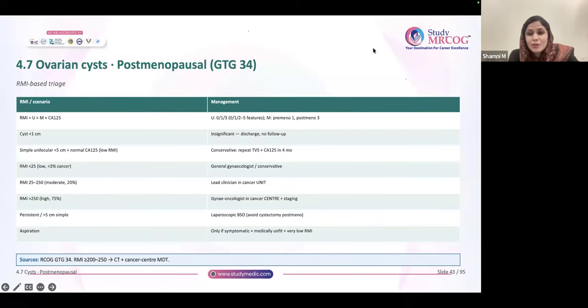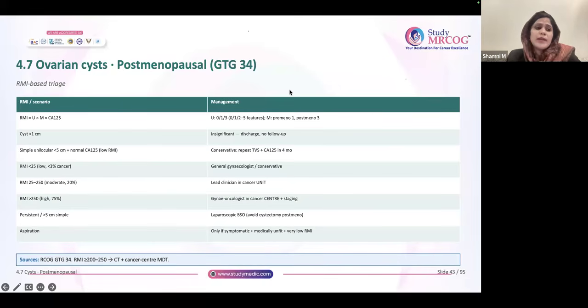If any one feature is like that, then you can go for intervention, and that is generally laparoscopic bilateral oophorectomy. Both the ovaries along with the cyst you are going to remove, and it is going to be laparoscopy. Why laparoscopy? Because the RMI was less than 200. So we discussed the situation where the RMI was less than 200.